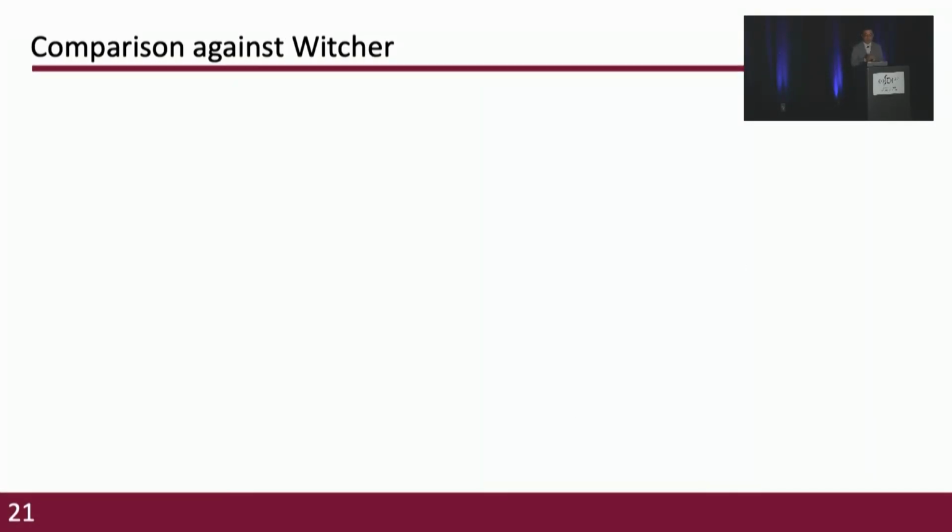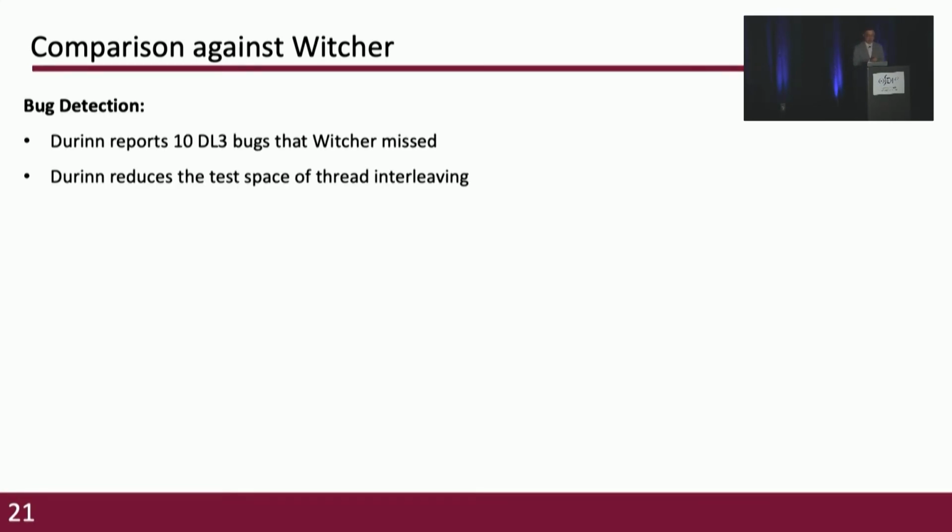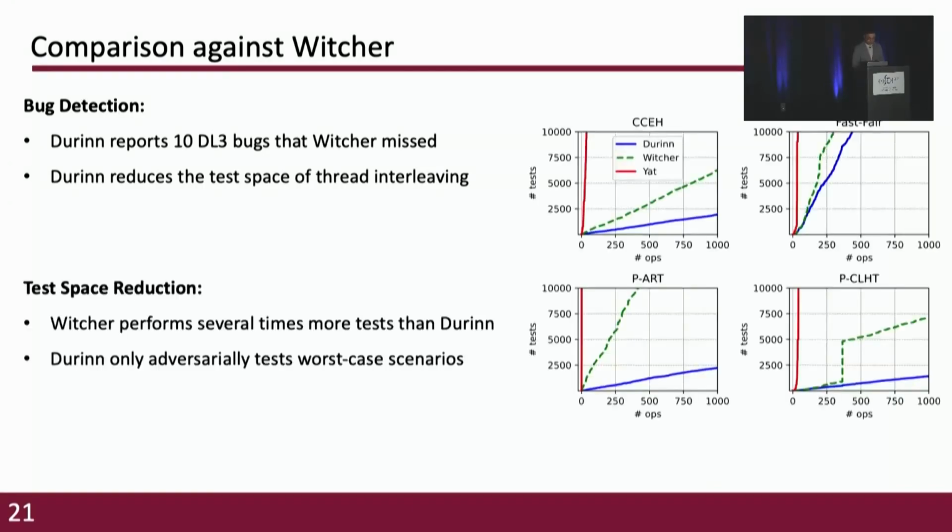The last question, does Durinn outperform the state of the art? Now I'm going to present the detailed comparison with Witcher, the state-of-the-art NVM crash consistency bug detector. Durinn detects all the bugs detected by Witcher in the common applications, and beyond them, Durinn reports 10 DL3 bugs that Witcher missed. This is because Durinn reduced the test space of thread interleaving, while Witcher doesn't.